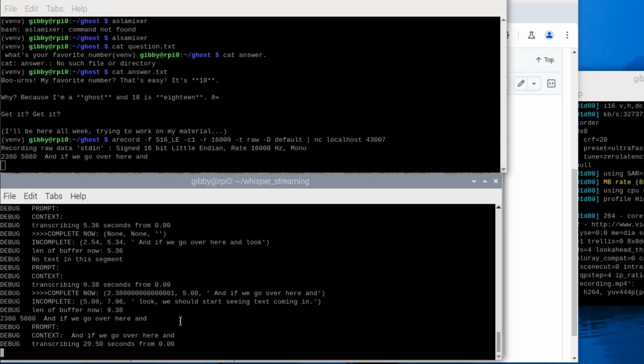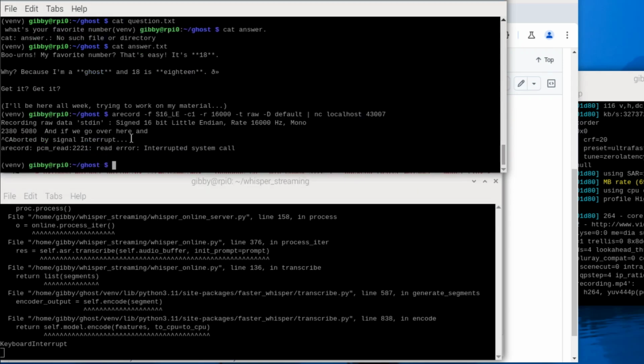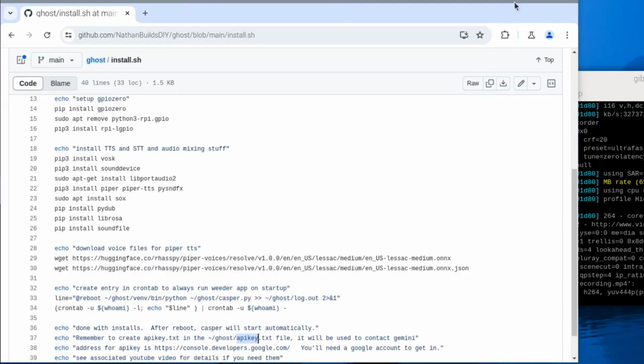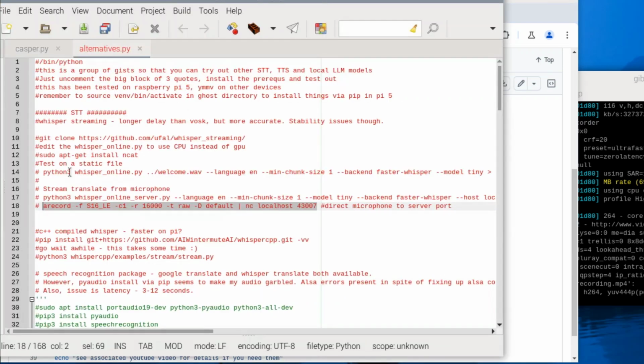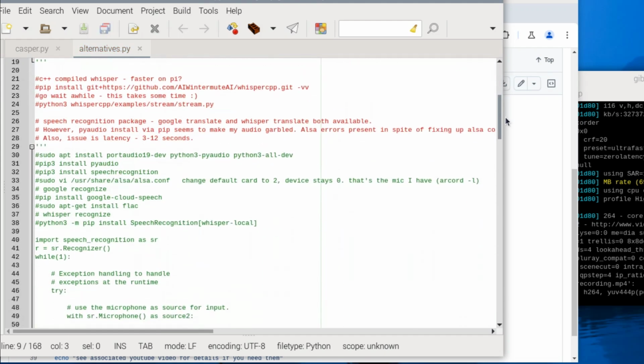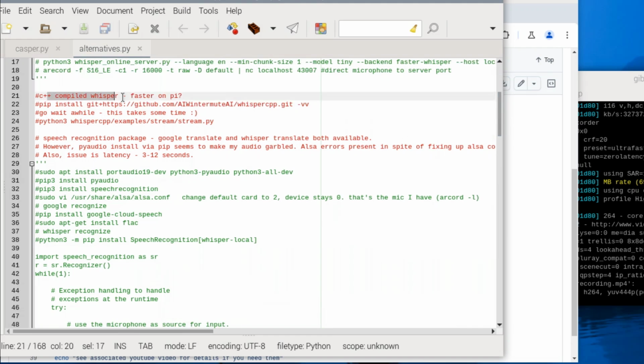There is a faster option though, so let's go look at that. We're going to kill these off. That demonstrates how to use streaming Whisper, with just a couple easy commands. So let's block this back up over there. We can instead look at, here is a C++ compiled version of Whisper. This goes really a lot faster. It does take a while to install, so you've got to run this pip install right here, and then wait a while. This takes some time, but what you end up with is, hey, you've got that thing out there in Whisper C++ example stream.py.